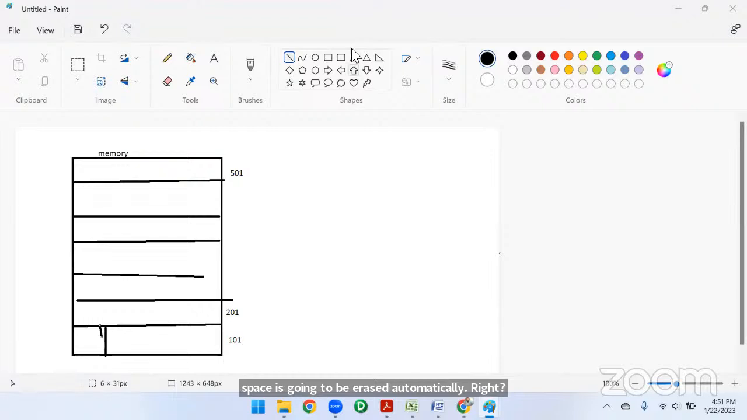So why is address space allocated? Because when we are doing something, first of all it needs some storage space, right? Without space, we can't do anything, right?